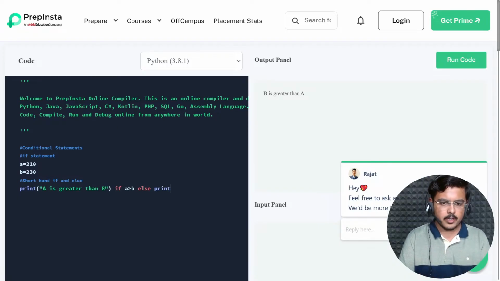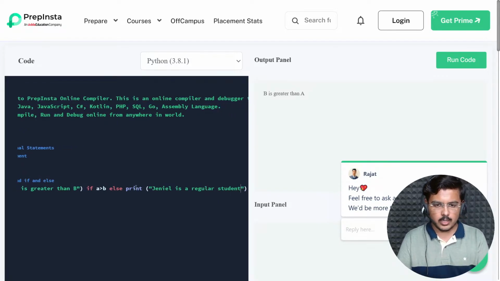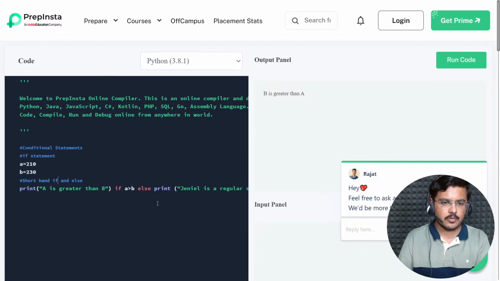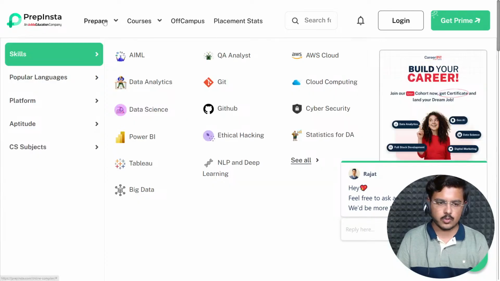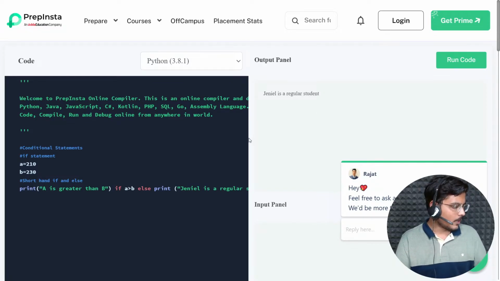Now, else print Janiel is a regular student. Fine. So let's see, Janiel, whether you're a regular student or not. What output does it give? Let's see. So Janiel is a regular student. Let's check if it is working or not. So b is greater than a right now, so Janiel should be a regular student. Let's check whether we are right or not. So Janiel, congratulations. You are a regular student. Good that you're coming regularly.